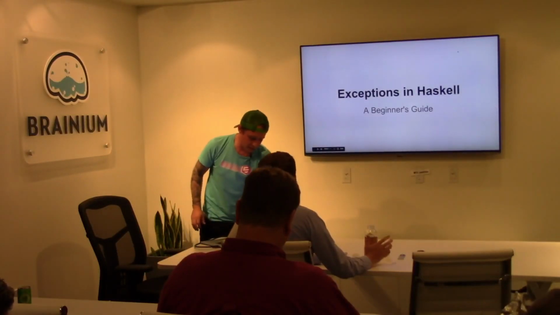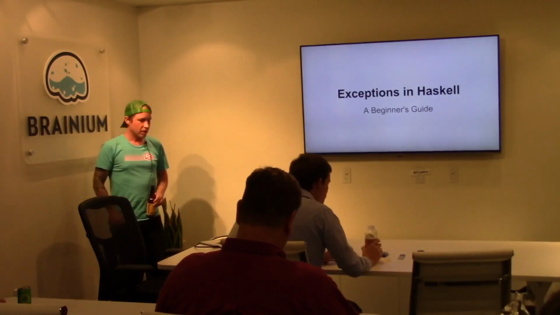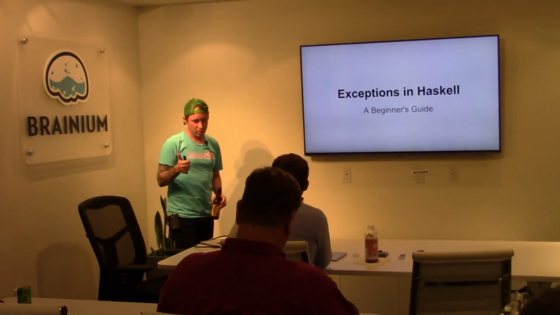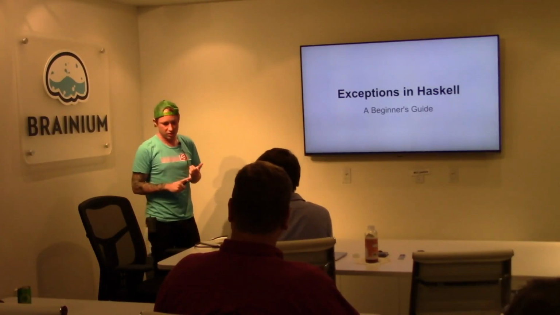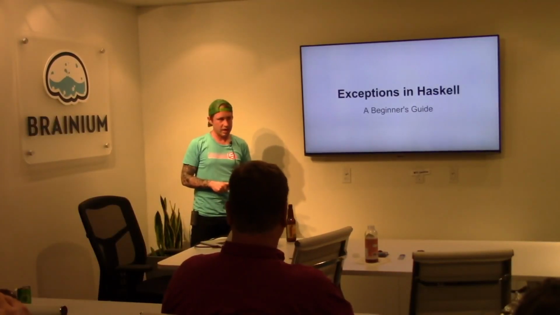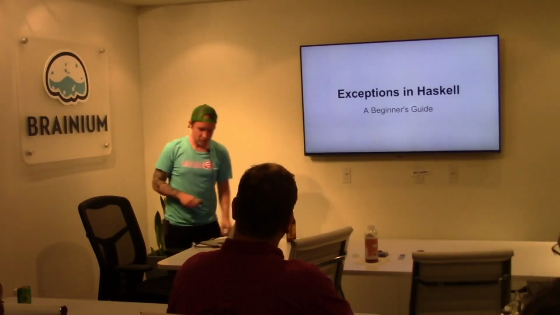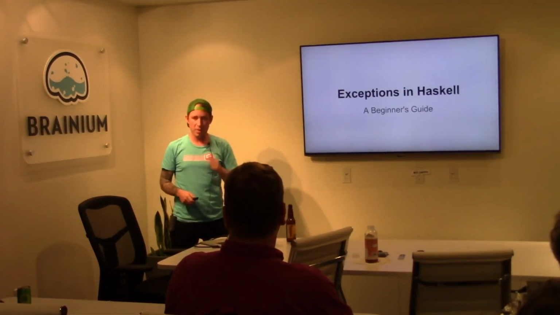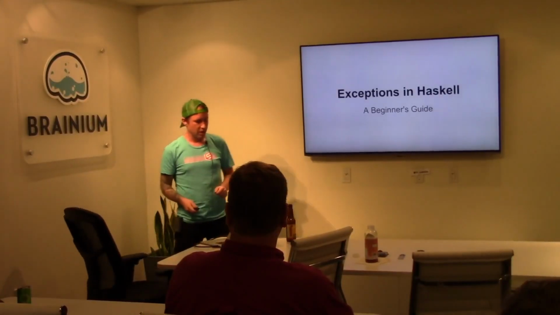Okay, exceptions in Haskell, beginner's guide. The format of this presentation is a two-pronged attack. It's a book report. It's my summation of "A Semantics for Imprecise Exceptions" in Haskell, "Asynchronous Exceptions in Haskell", and another paper that Simon Marlow wrote about an extensible hierarchy of types. So there's that.